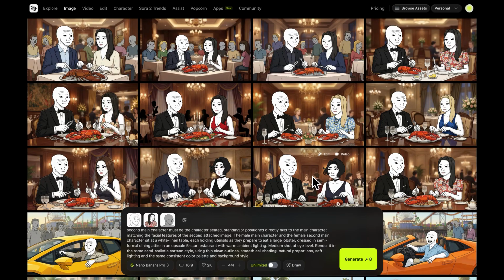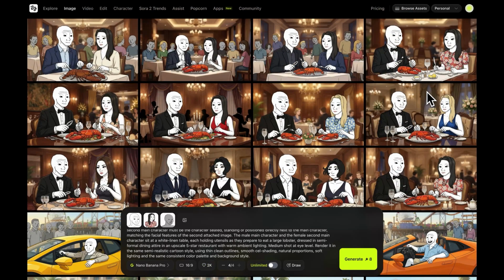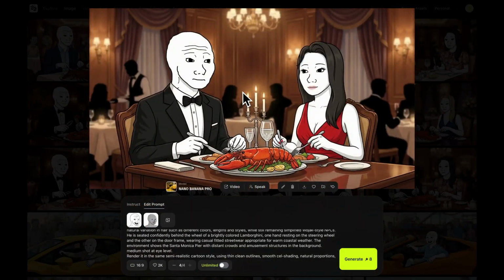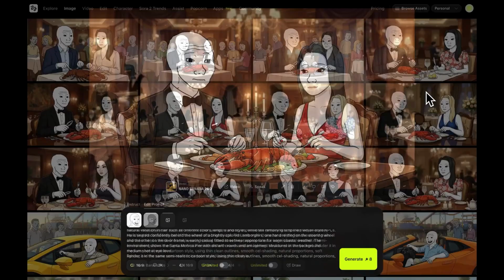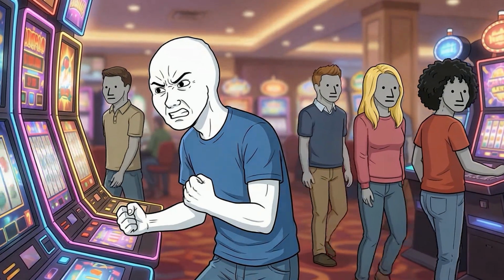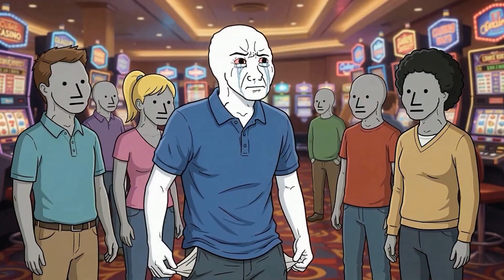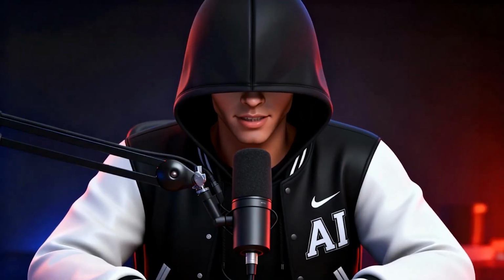Now, let me show you what happens if you don't emphasize that the bystanders should be NPCs. As you see, the AI can still create the scene wherein Wojak is having dinner with his girl, but notice that the people in the background are not generated as Wojak-style characters. You can also see the same issue in this next example. This happens because when you aren't specific, you essentially let the AI guess what these characters should look like. From my experience, when you rely on the AI to guess, you'll often find yourself just gambling until it gets it right, which basically wastes your credits. So, it's always better to be clear.